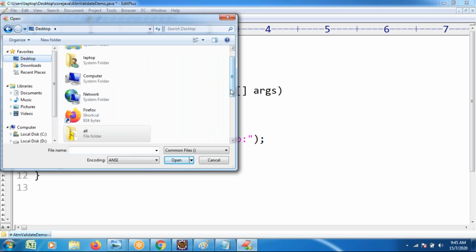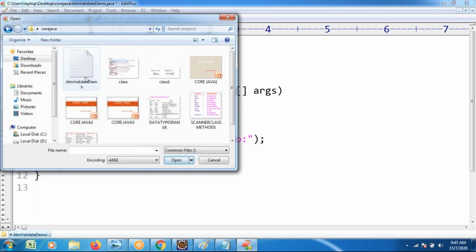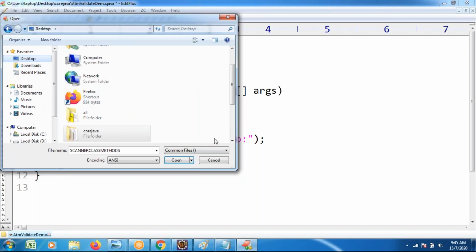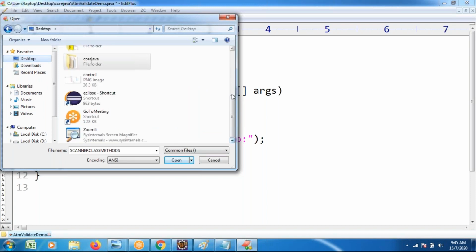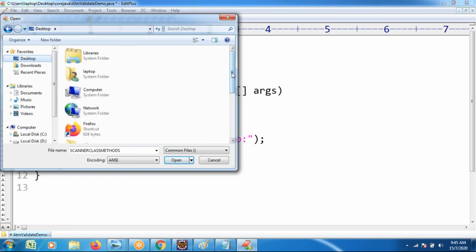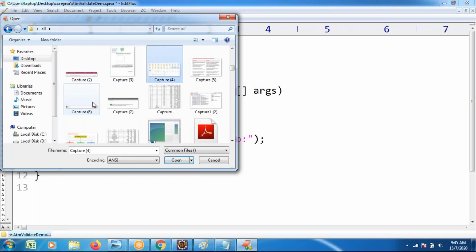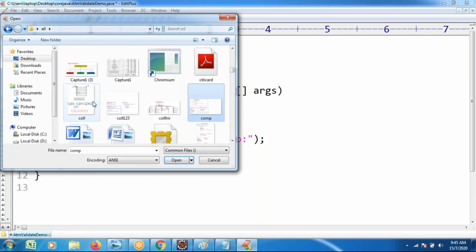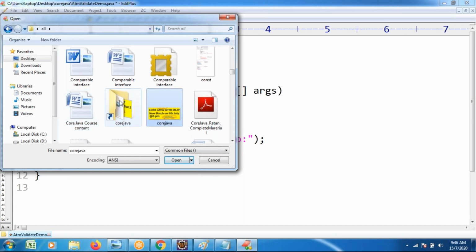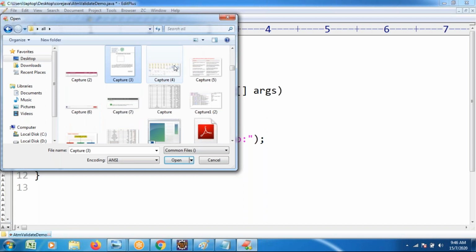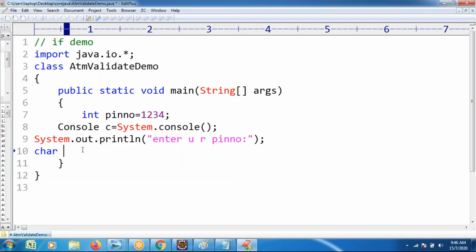On the desktop location, the SecuredPasswordDemo program was written yesterday. It is in the folder I created for Java Online, where I stored it. In this application I want to use it: char[] pass = c.readPassword(). I want to use the readPassword method, with a small r and an uppercase P.